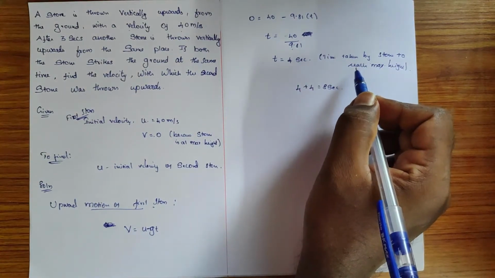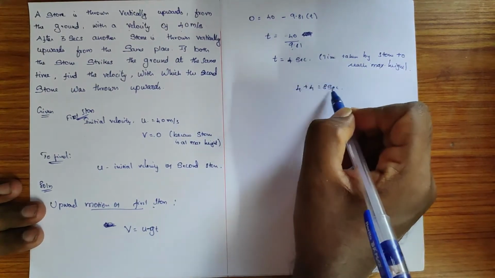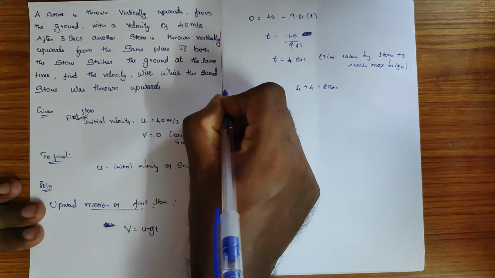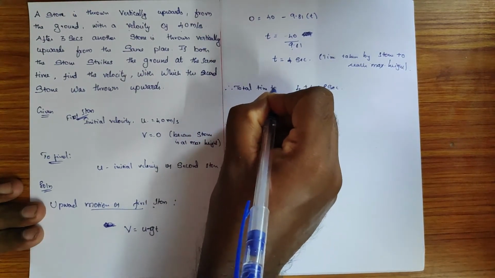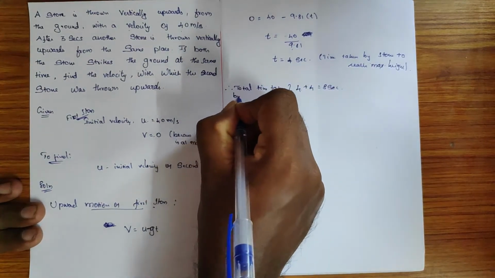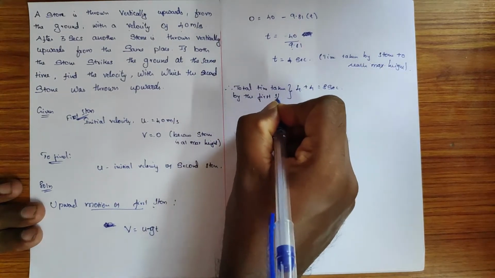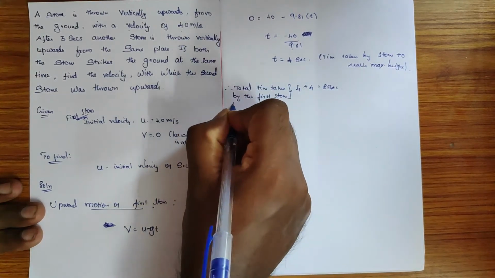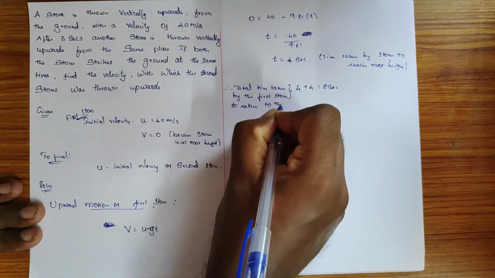So in order to reach the ground, the same 4 plus 4, we get 8 seconds. So this is the total time taken by the first stone to return to the ground or earth.